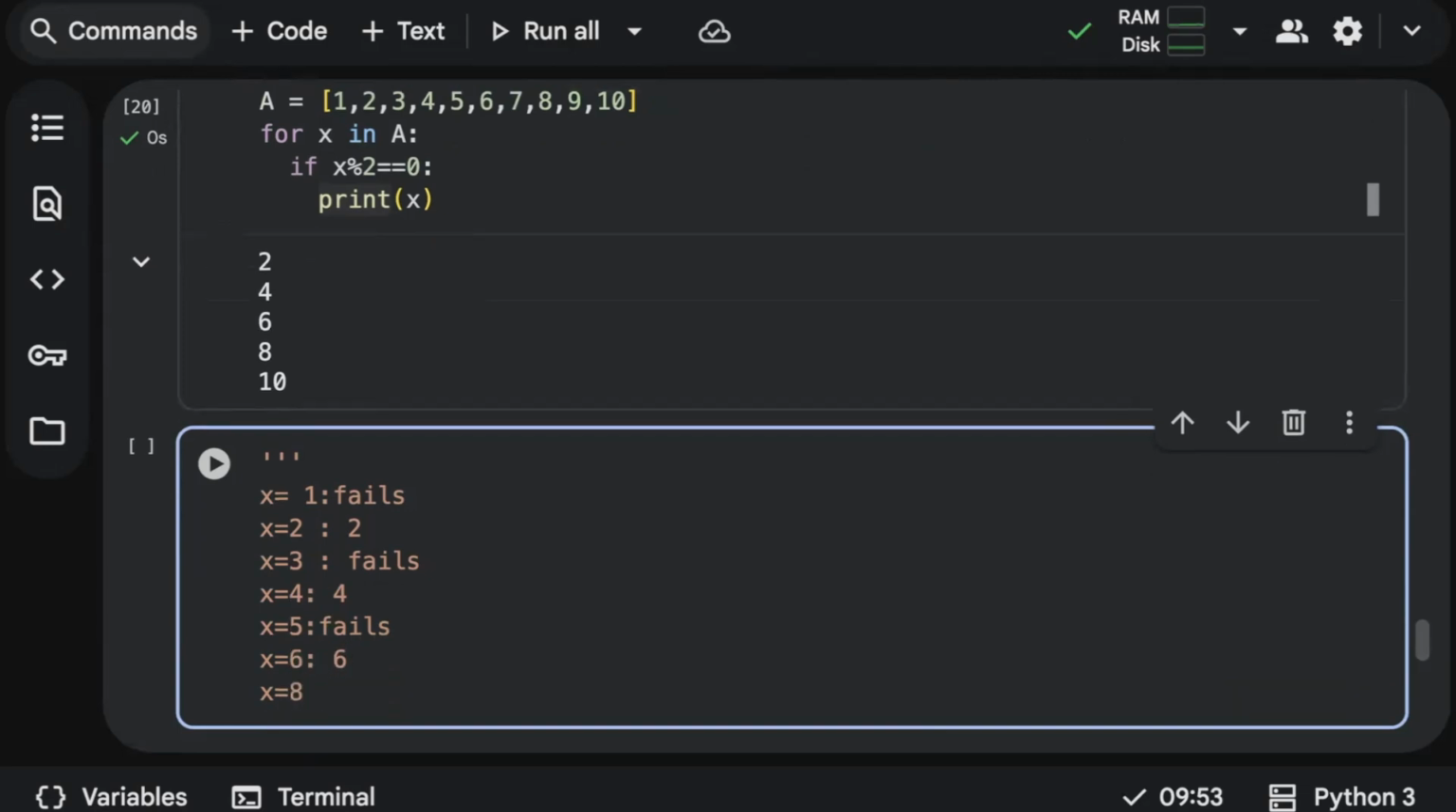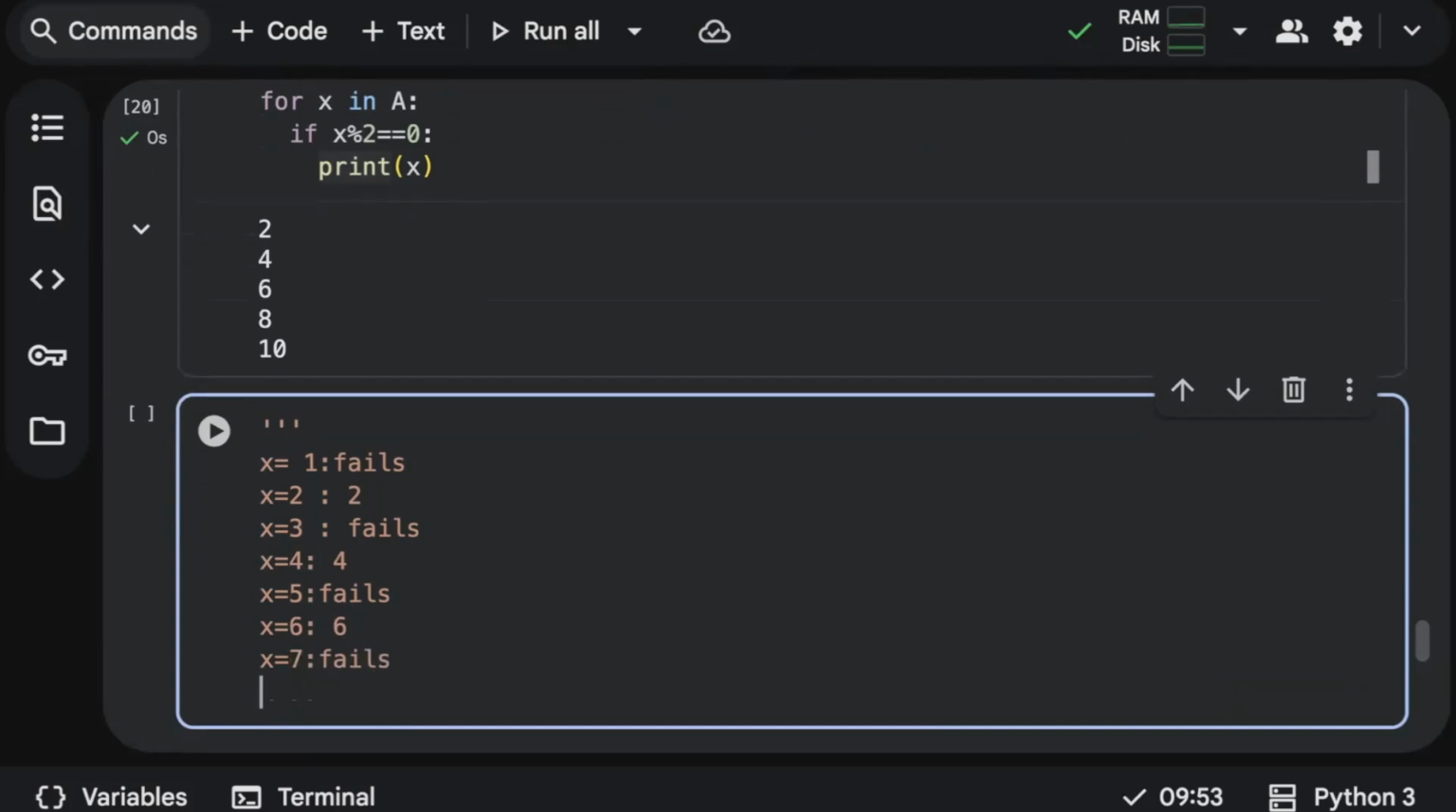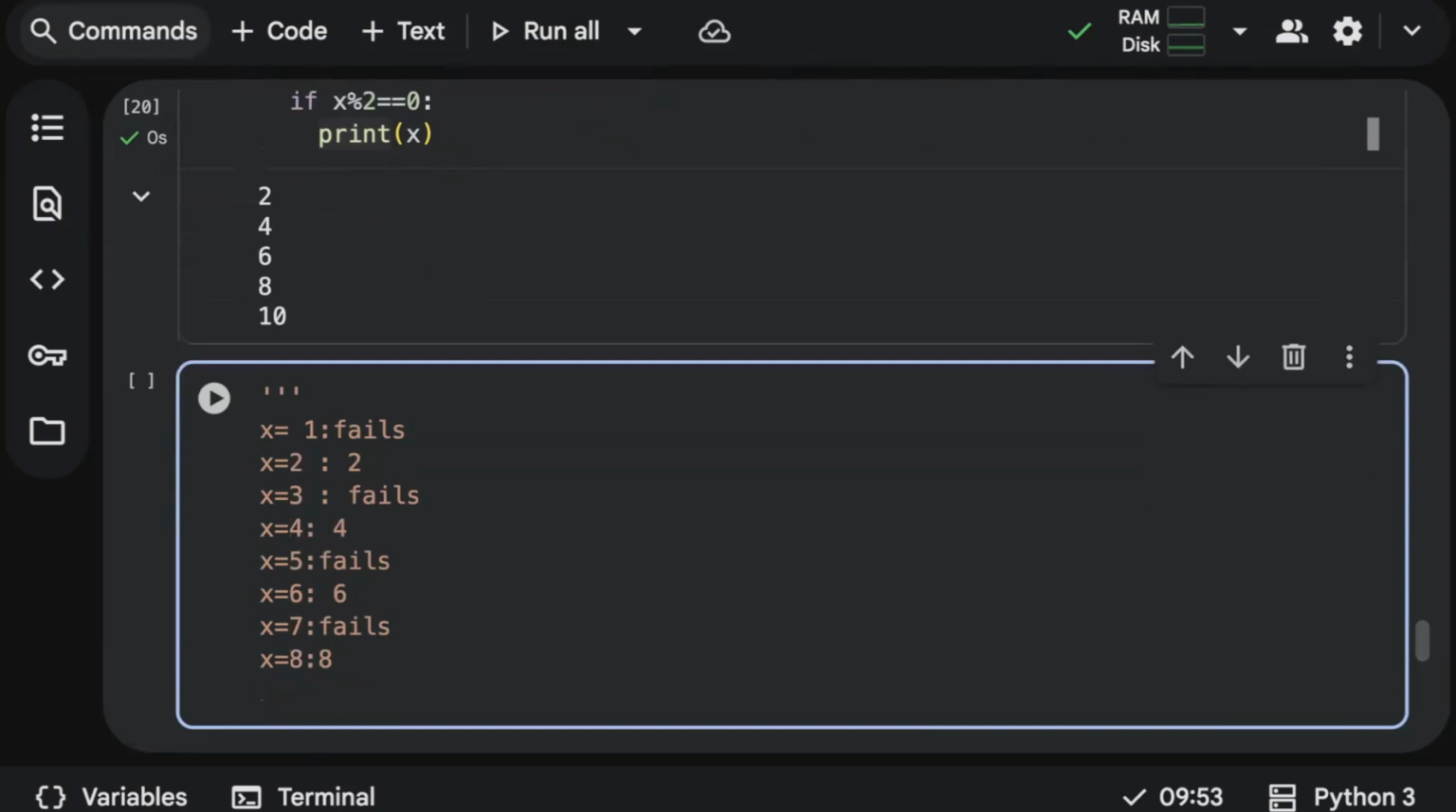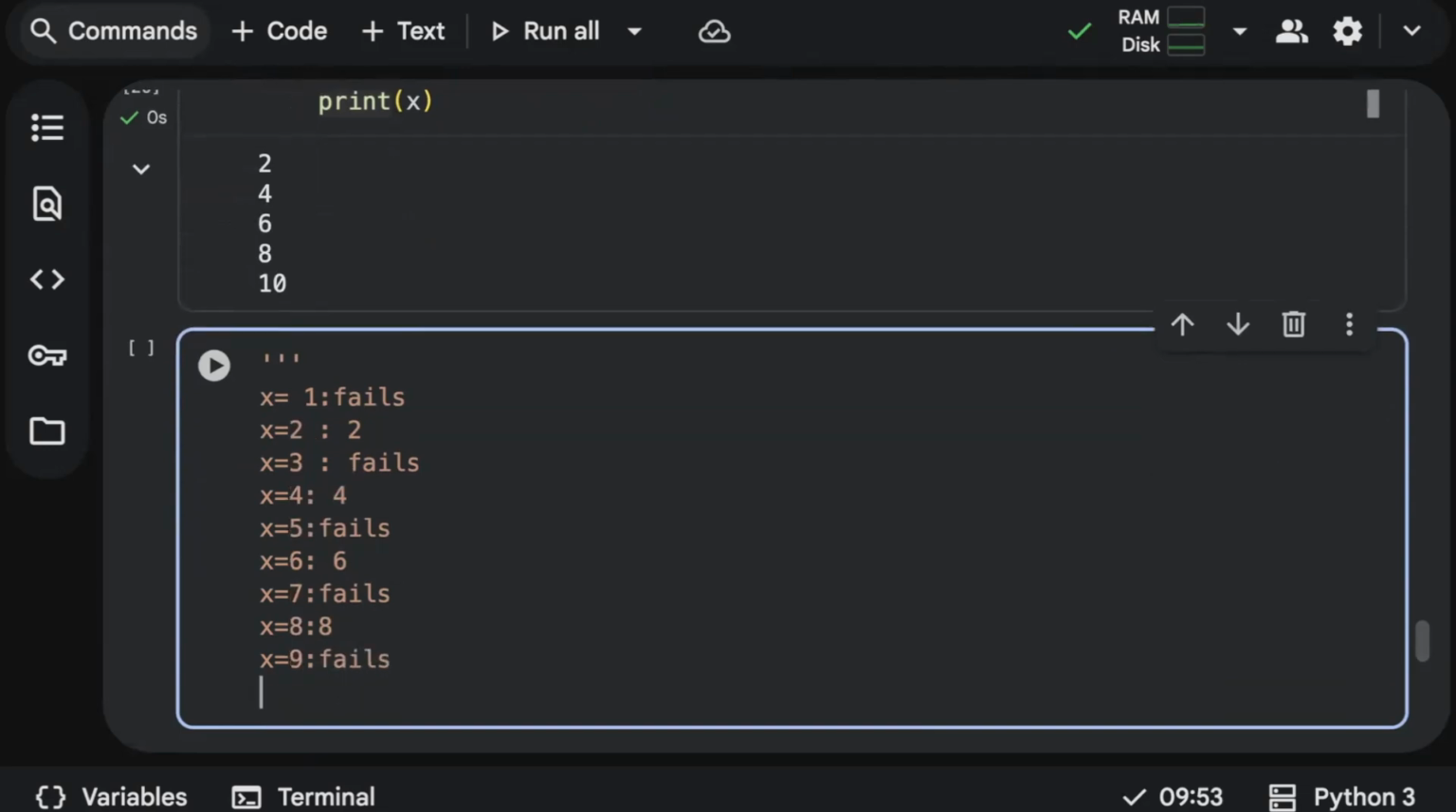For 7, the condition will fail. It's not an even number. And similarly, for x is equal to 8, it will print because it is even. X is equal to 9, it will fail because 9 is an odd number. And finally, x is equal to 10, it will print 10.